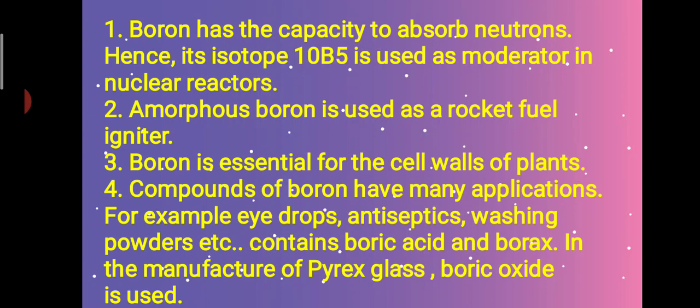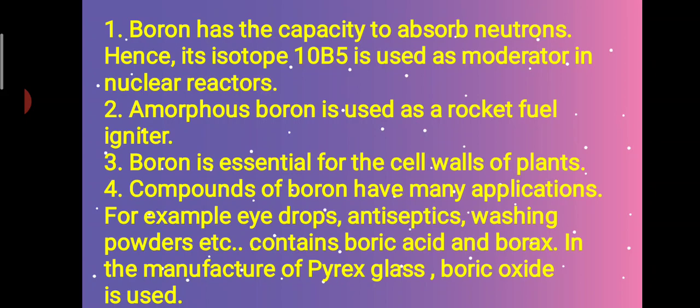Next one, amorphous boron, which is powder form. Amorphous means what? Powder in form, they don't have proper crystalline structure, we call it amorphous, which is used as a rocket fuel igniter. That is to start the motion, they use this rocket fuel igniter.